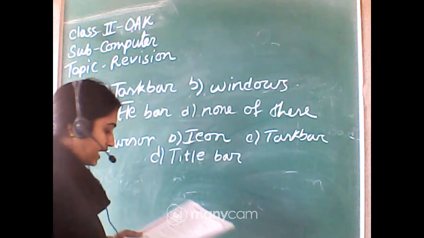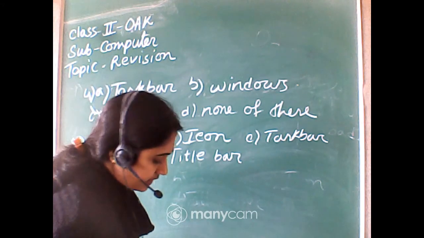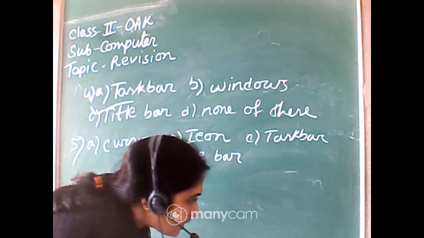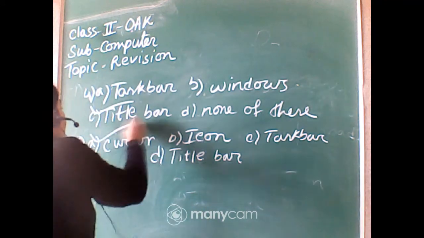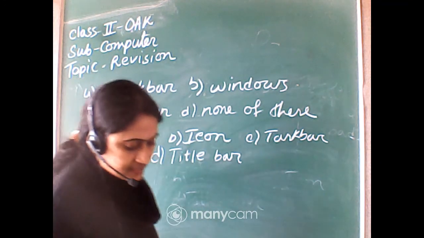The blinking line present on the screen from where we start typing is called a cursor. Very good all of you. Option A is the correct answer, cursor.